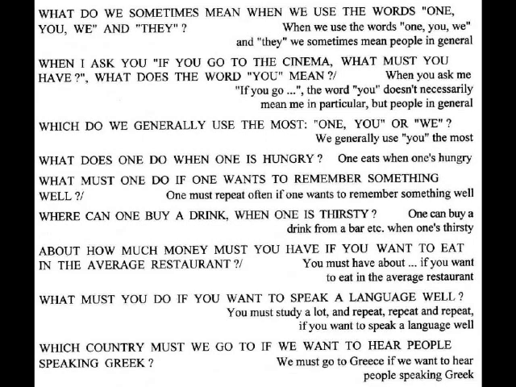What must one do if one wants to remember something well? One must repeat often if one wants to remember something well. Where can one buy a drink when one is thirsty? One can buy a drink from a bar, etc., when one's thirsty. About how much money must you have if you want to eat in the average restaurant? You must have about 40,000 lira if you want to eat in the average restaurant.